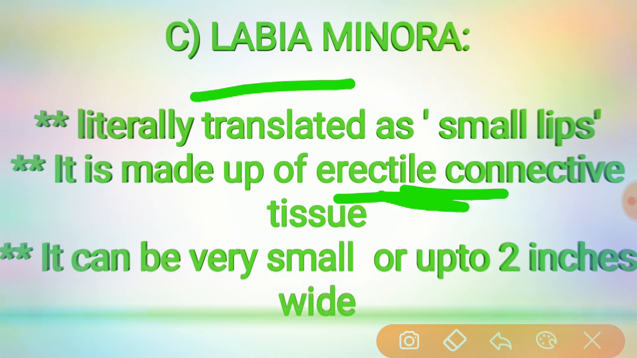Always these labia minora are homologous to the penile urethra, and especially they are homologous to part of the skin of the penis in males. Got it? So this is the labia minora.